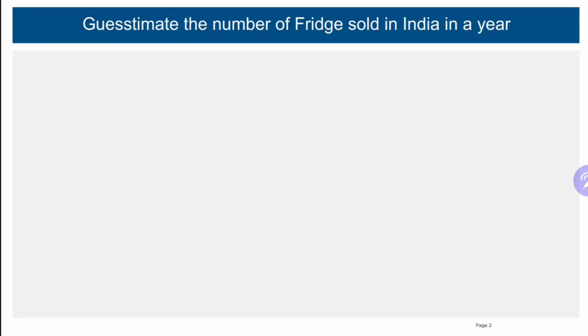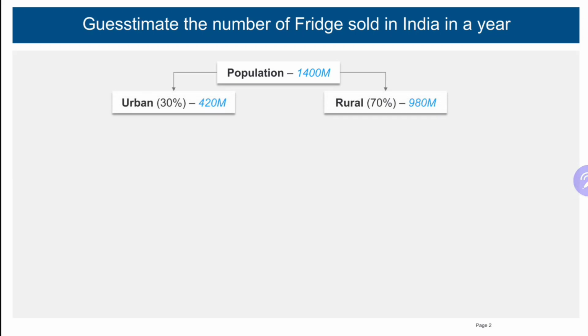So, I'm starting with the population of India, which is 1400 million. I'm dividing the population into two categories, urban population and rural population. I have taken the split as 30% for urban population, which gives 420 million, and 70% for rural population, which gives 980 million. Now I'm going to divide both of these categories further basis the income bracket.